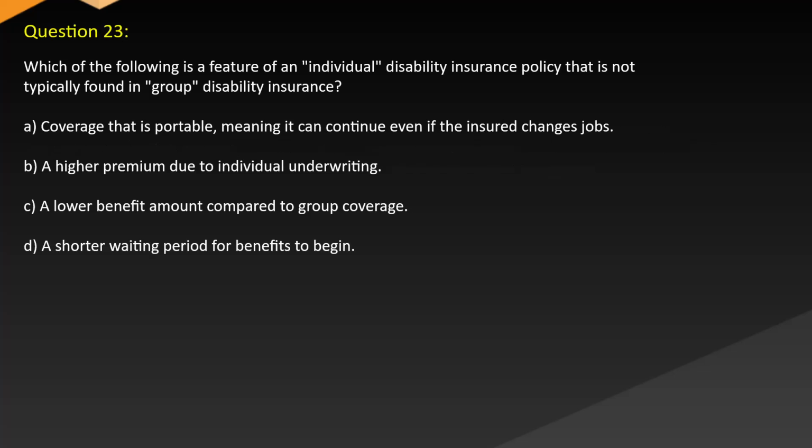Question 23. Which of the following is a feature of an individual disability insurance policy that is not typically found in group disability insurance? A. Coverage that is portable, meaning it can continue even if the insured changes jobs. B. A higher premium due to individual underwriting. C. A lower benefit amount compared to group coverage. D. A shorter waiting period for benefits to begin.